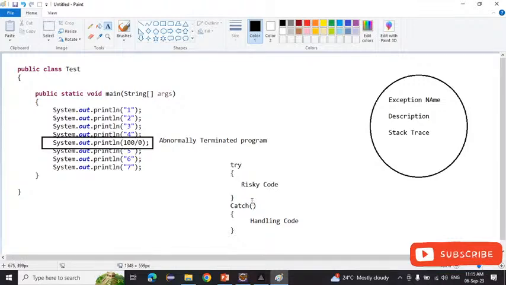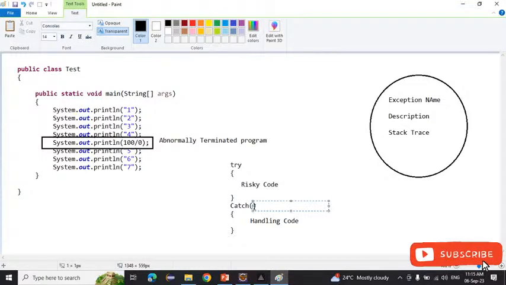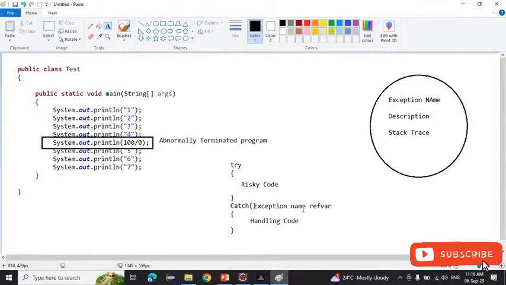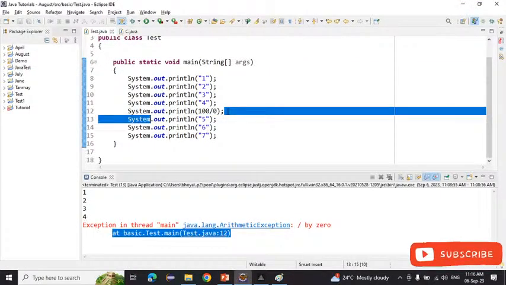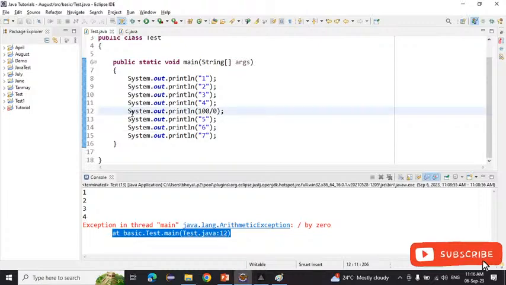And inside this block, what we will write? The exception name and the reference variable in parentheses. Just the exception and the reference variable. So see here, our exception occurs. Inside the exception handling, what are we doing? We are finding the alternative ways for that exception. We are not removing the exception. We are just finding the alternative ways to handle the exception, and we don't want to abnormally terminate our program.